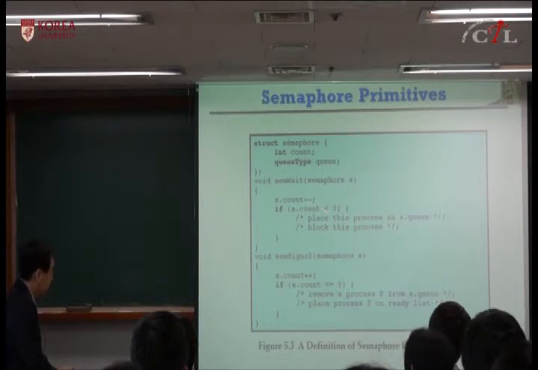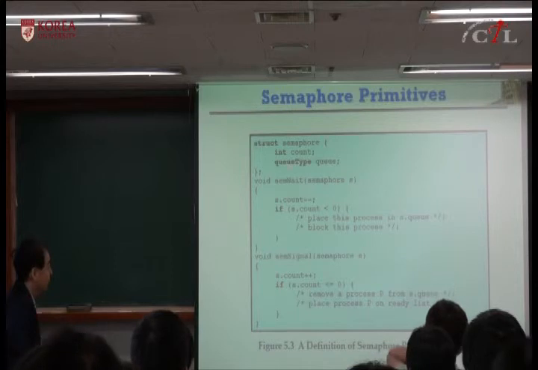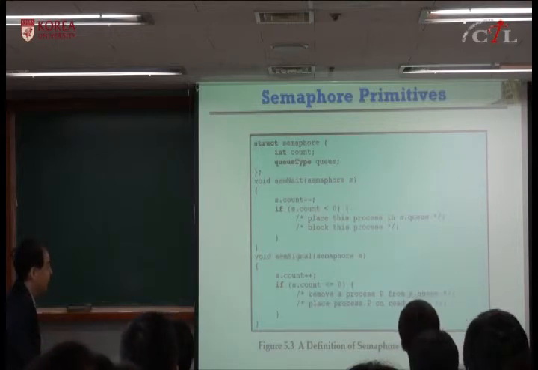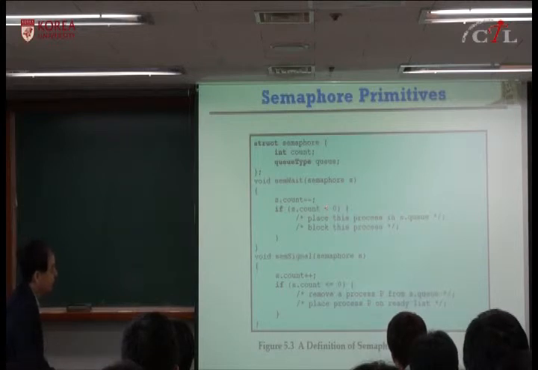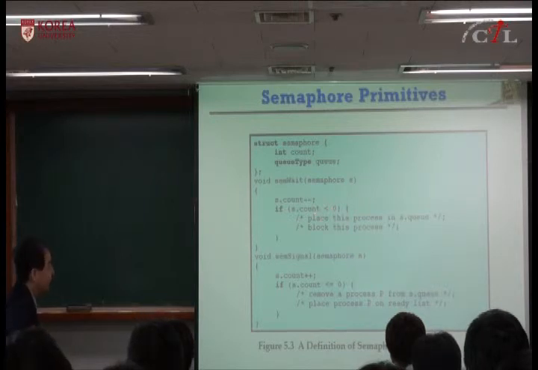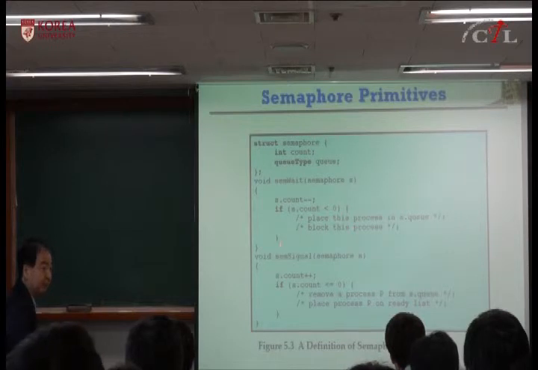If the count is less than 0, you place this process in a queue and you block this process. So wait means you decrement, and if the count after the decrement is 0 or greater than 0, then you don't have to queue, but if it becomes negative, then you have to block.